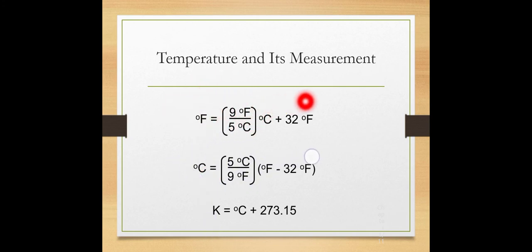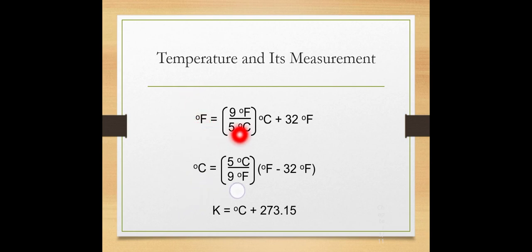So if you are provided with a temperature in Celsius, you can use this formula to convert it into Fahrenheit. It is 9/5 multiplied by the temperature in Celsius you are given. You write the temperature in Celsius here, multiply it by 9 and divide by 5, then add 32, and the result you get is in Fahrenheit.